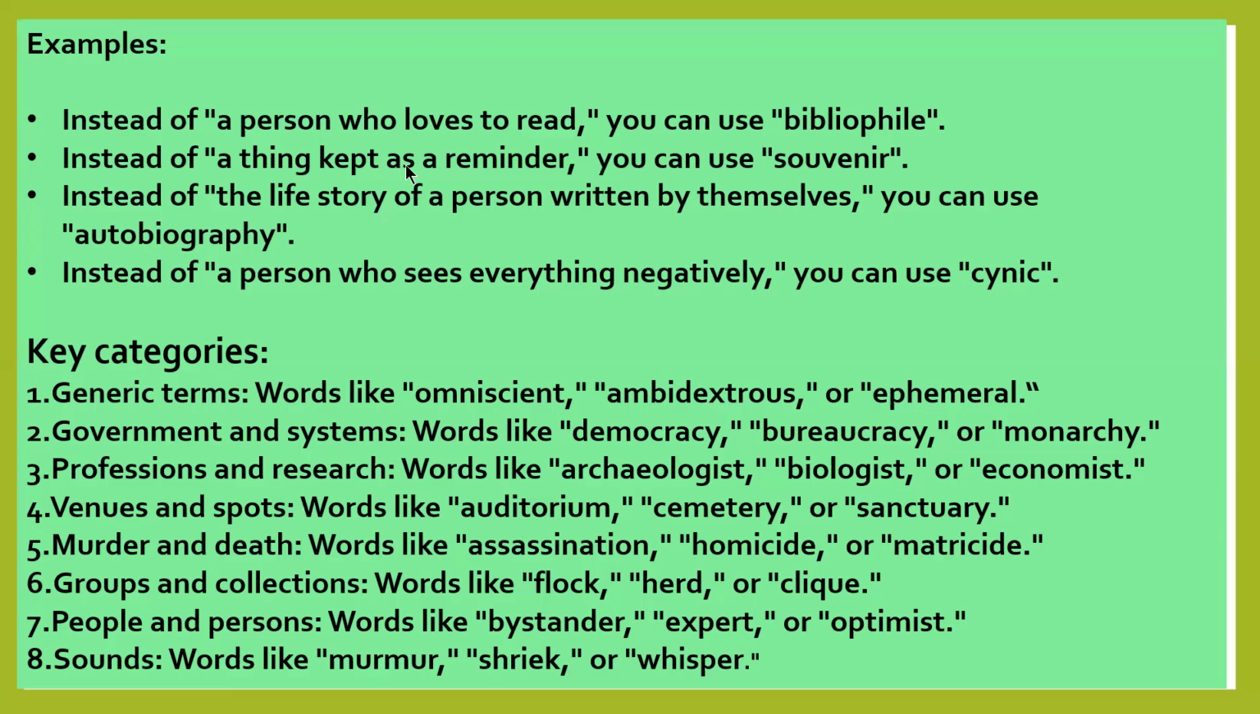So there is a clique of students who consume too much alcohol. Clique: a small group of people with the same interest who do not want others to join their groups. Now, next is about people, a person: bystander, expert, or optimist. Optimist is someone who always looks at the positive aspect of all aspects of life. Optimist, a positive person. Expert, who is expert in a field.